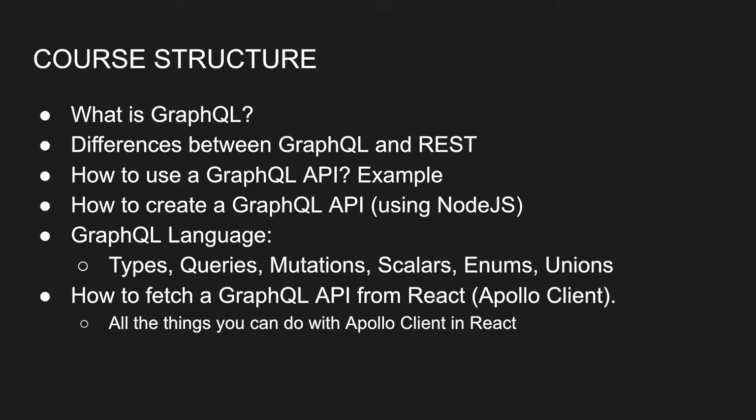And finally, at the end of the series, we're going to fetch the data from the API we created in React. And to do that, we're going to be using a very, very famous library called Apollo Client, which is used by many, many large companies, and it is probably the most famous GraphQL library in React. And I'm going to teach everything related to Apollo Client because it is another huge topic that I feel like isn't explained enough. I'm going to be talking about all the different hooks that come with the library, all of the different aspects of how to fetch your data. I'm going to talk about caching, all that kind of stuff.